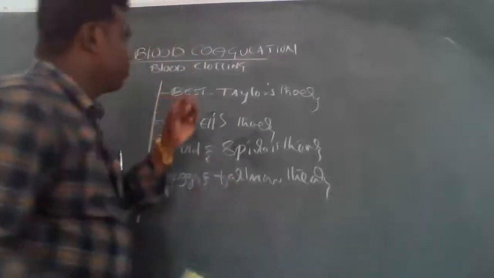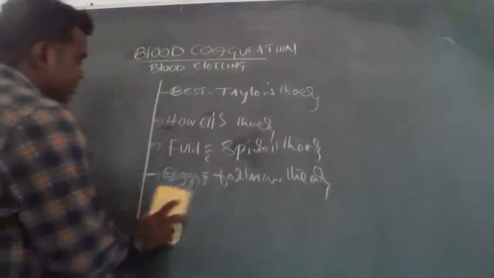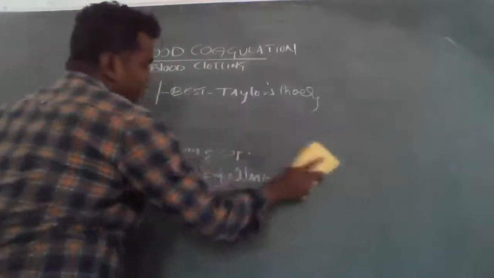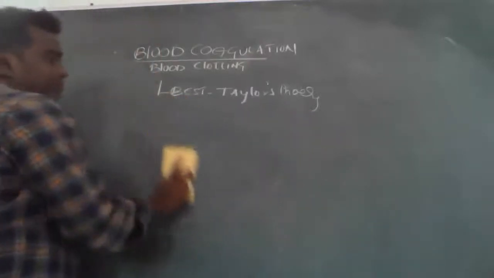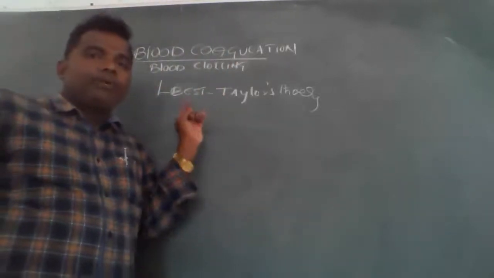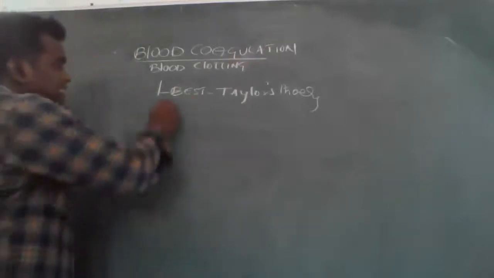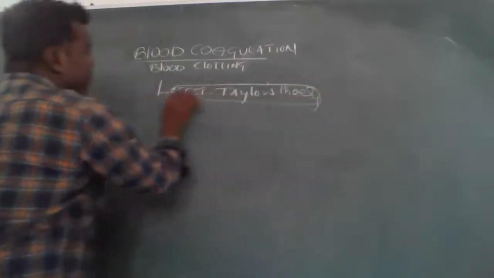Now let us go to Best and Taylor's theory. This is the first theory, and it is the best.